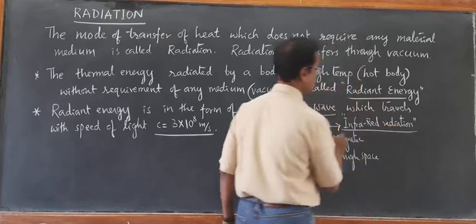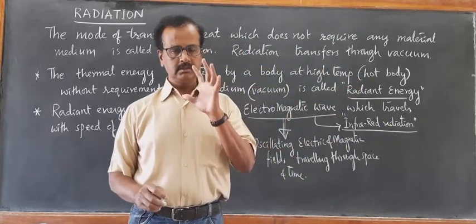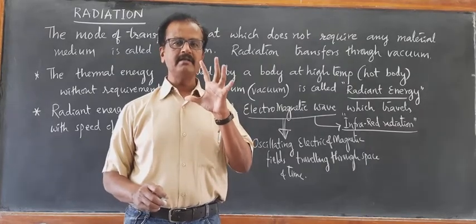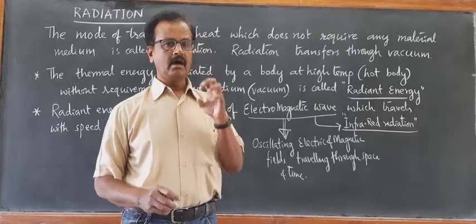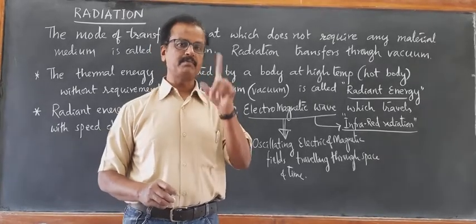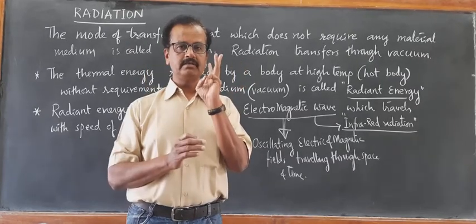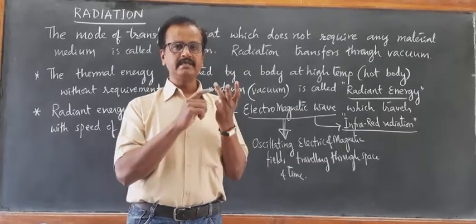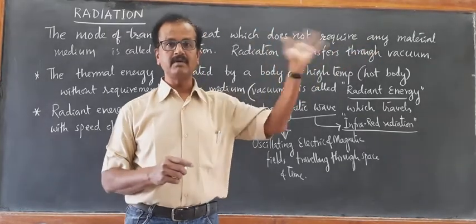So infrared radiation is part of the energy released by the sun, solar energy, of which infrared radiation is one part. The solar radiation has three parts. One is visible radiation, that is what we see in the surroundings, visible light.